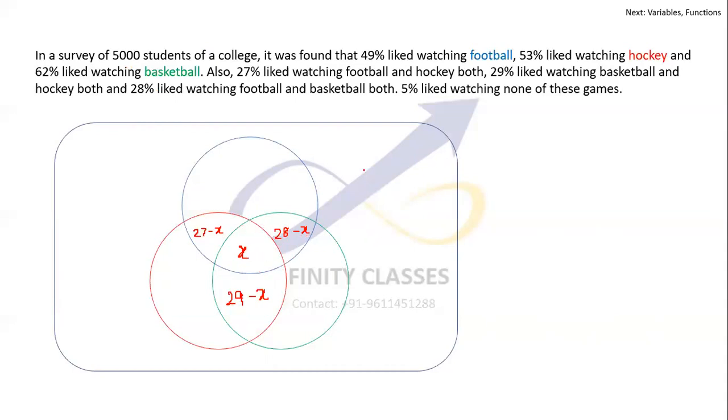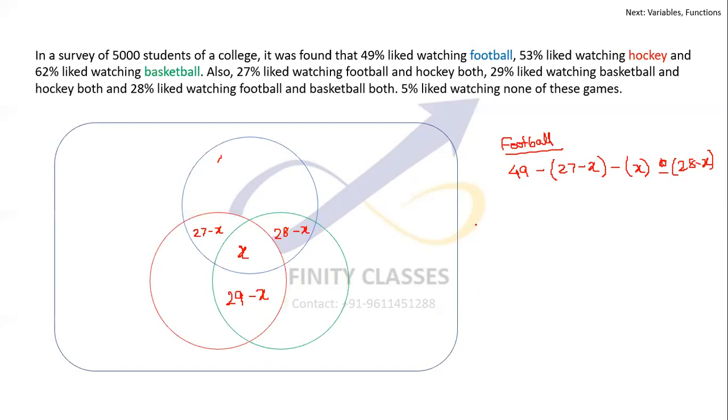Now come outside. We have done the most inside, then a bit outside, then comes the more outside portions. Let us try to find those. 49% like to play football. So football should be 49 minus (27 minus X) minus (28 minus X).